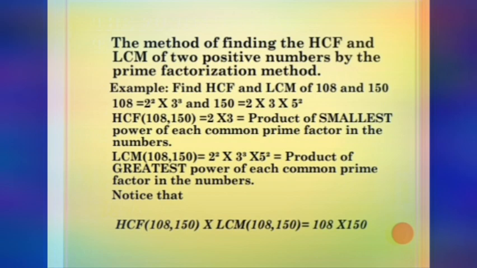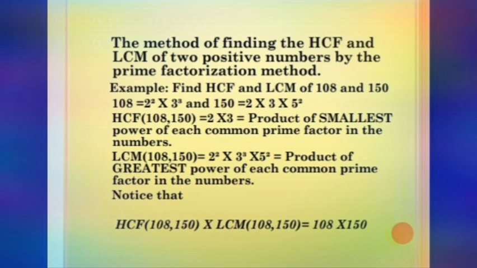Similarly, we will see the prime factorization of 150. 150 is ending with 0, so let us divide by 5. 5 thirties are 150. Again 30 is ending with 0, so let us divide by 5. So you are getting 6. 6 is an even number, let us divide by 2, and you will get 3. So 150 can be written as 5 into 5 into 2 into 3. With the knowledge of the fundamental theorem of arithmetic, you can represent this as 150 equal to 2 to the power 1 into 3 to the power 1 into 5 square.